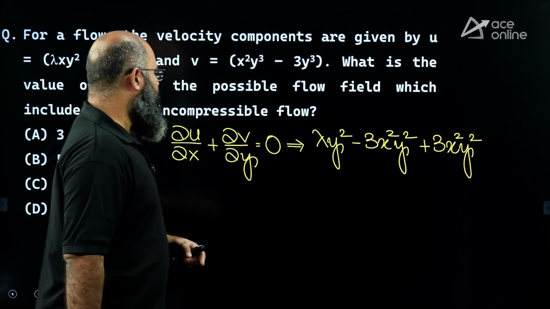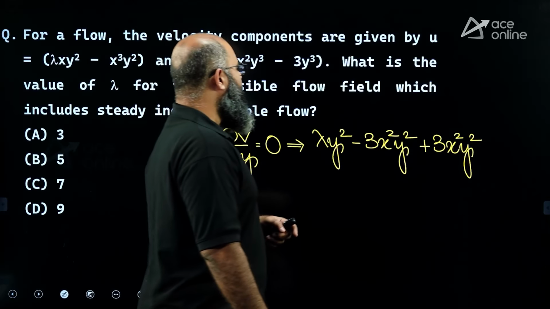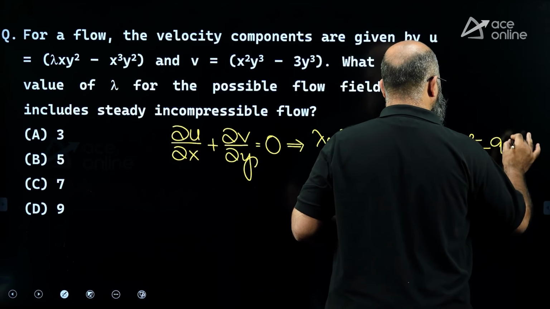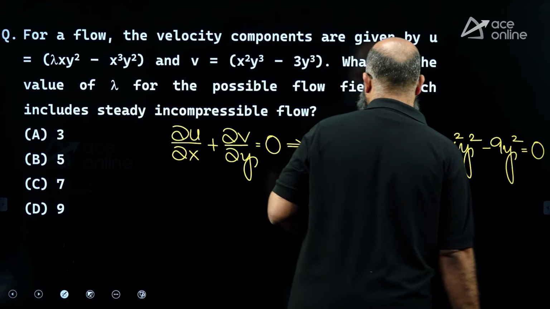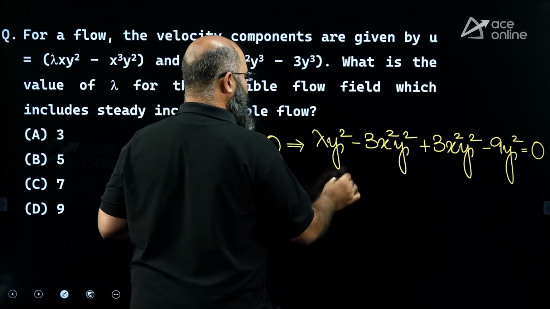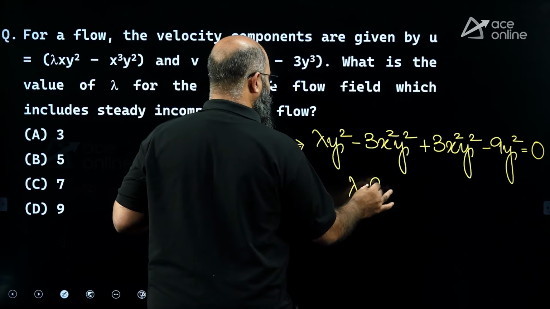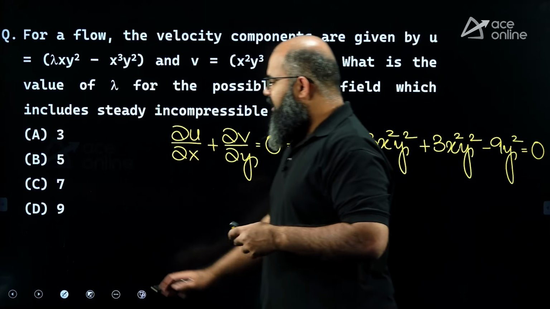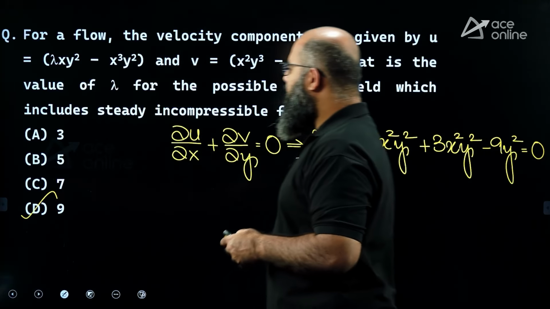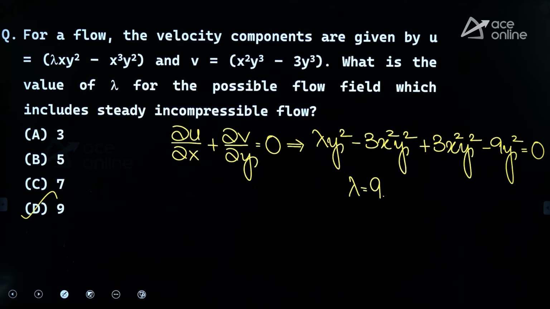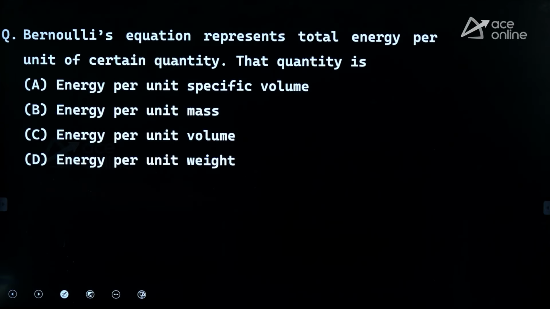And from here, ∂V/∂y will be equal to minus 9y², which has to be equal to 0. Now you see, the second term and third term will cancel off. First and fourth also have to cancel off, which implies lambda has to be exactly equal to how much? 9. The correct answer, lambda equal to 9, option D will be correct over here. Okay, very simple equation, very famous equation. I hope it is clear till here to all of you. Moving further.